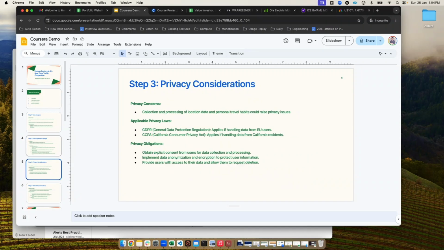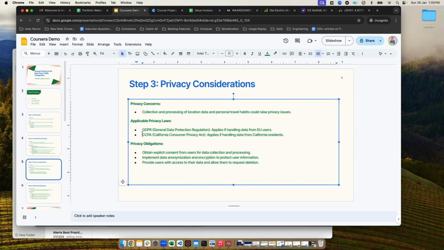Then comes our next point, which is privacy considerations. Obviously, you are collecting and processing location data and personal travel habits, and it is a privacy concern, right? So we have applicable laws. For the EU, we have GDPR. For California, we have CCPA. These are the two strictest ones. Other city states follow these rules, but if you are in any other country, then you need to follow the regulations of that country.